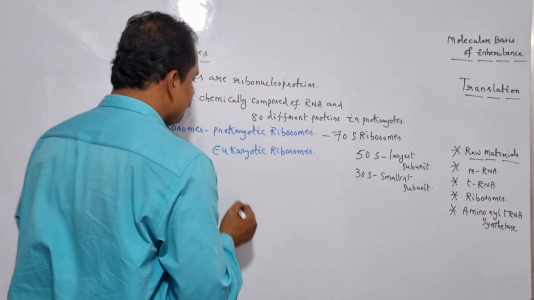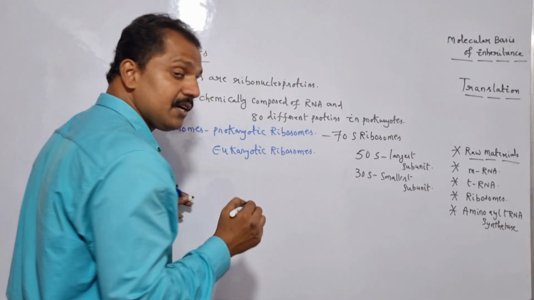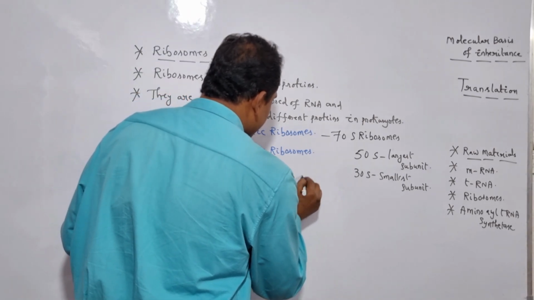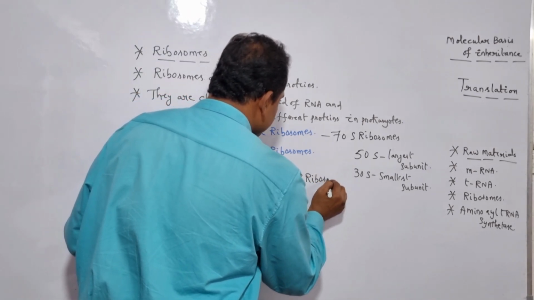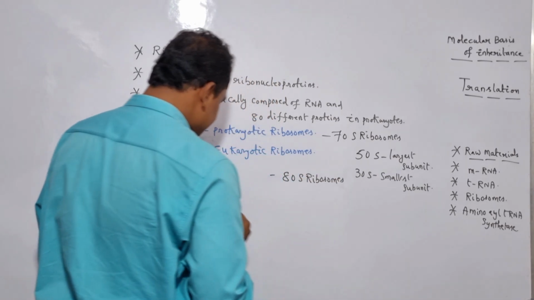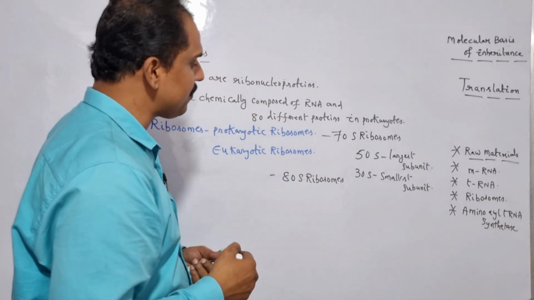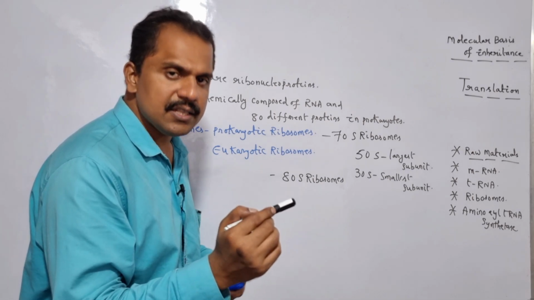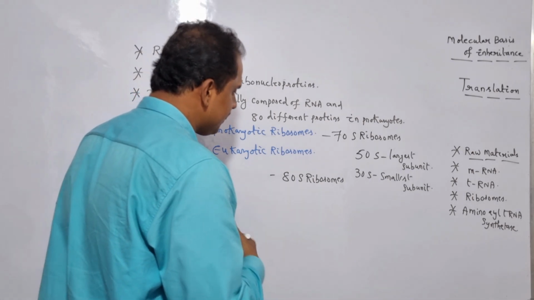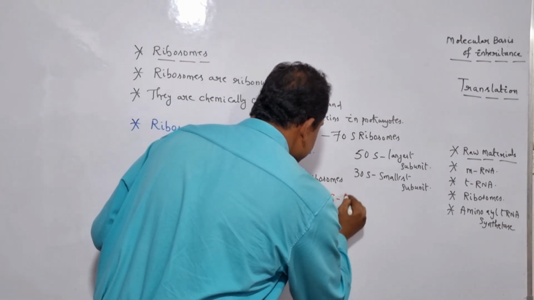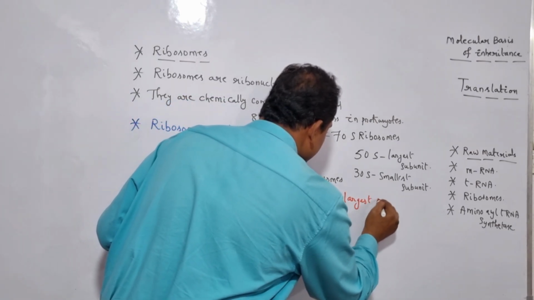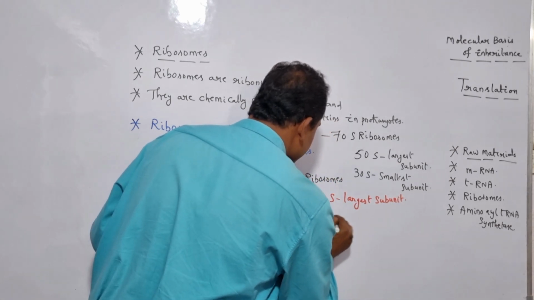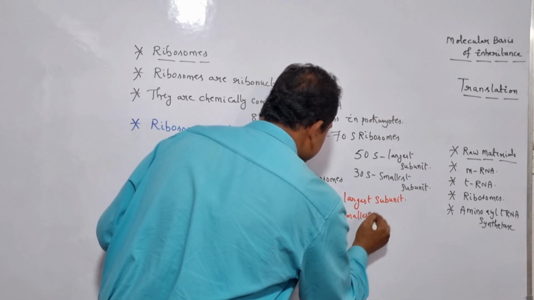And in the same way, in case of eukaryotes, the specific ribosomes which generally exist are termed as what? 80S ribosomes. So let me write it here. 80S ribosomes. And here the 80S ribosomes, likewise the prokaryotic 70S ribosomes, also contain two specific subunits, and these include 60S and the other one is 40S. So let me write it here. 60S, which is the largest subunit, and the other one is 40S, which is the smallest subunit.